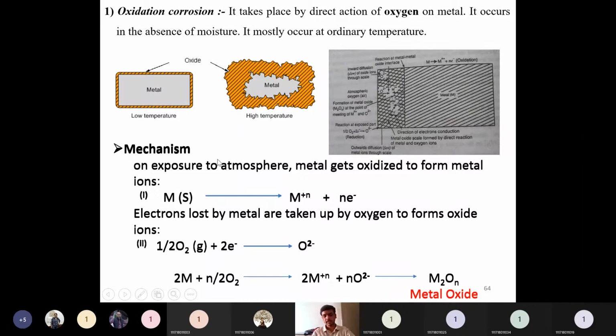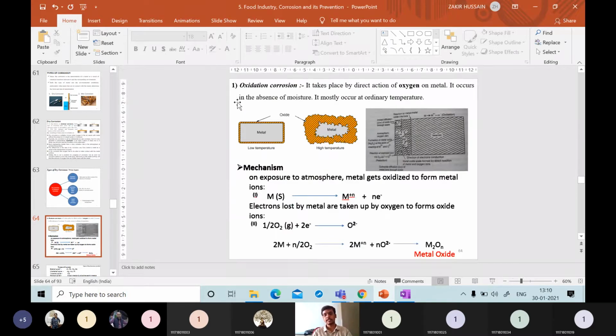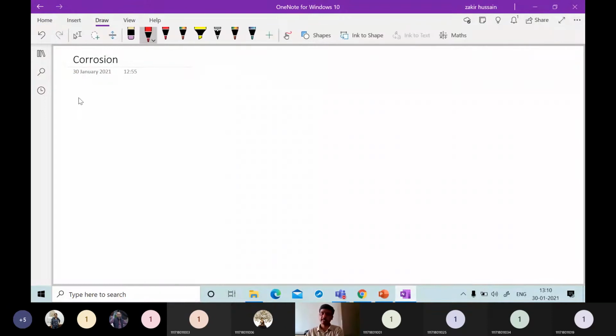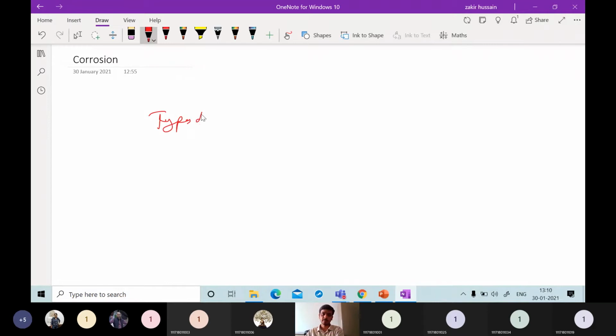Then the mechanism: what is the mechanism that corrodes this particular metal? I will show you this. There are three types of dry corrosion, as you are aware.